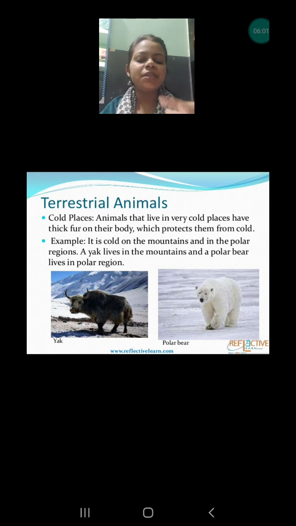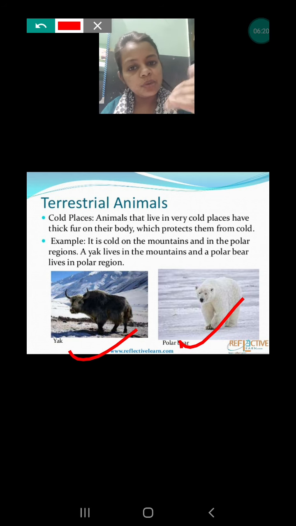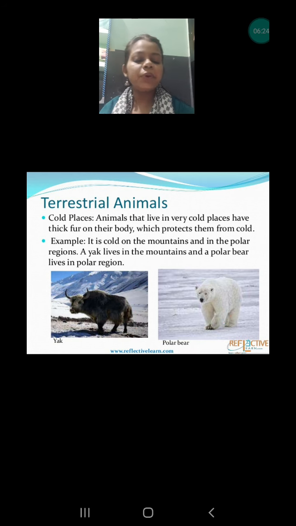Okay, sometimes their fur is matching with their surrounding, that helps them to protect from the enemies. Okay, like polar bear, as you can see, their fur color is white, that protects from the enemies, but sometimes the animals can have different color fur also, but the basic purpose of having this fur is to keep their body warm. Okay, so this is how they are protecting in the cold environment.